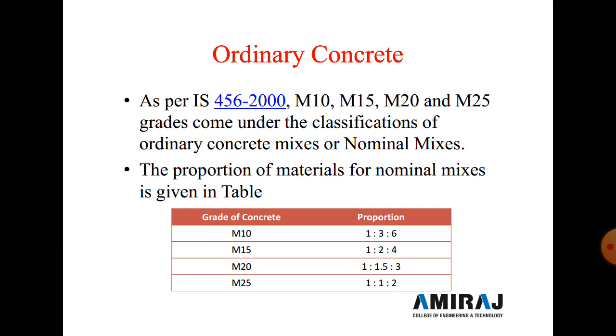For M10 grade, the proportion is given as 1:3:6. So what is 1:3:6? 1 is 1 part of the cement, 3 is 3 parts of the sand, and 6 is 6 parts of the aggregate. Now if we take it by weight, it is like 1 kg of cement, 3 kg of sand and 6 kg of aggregate.